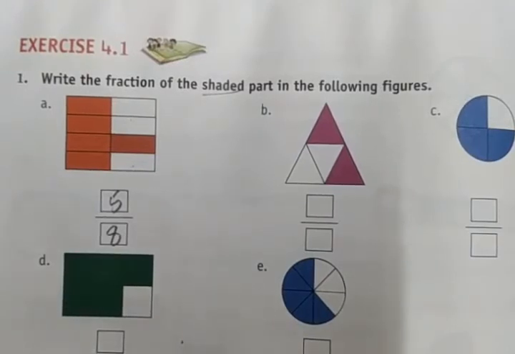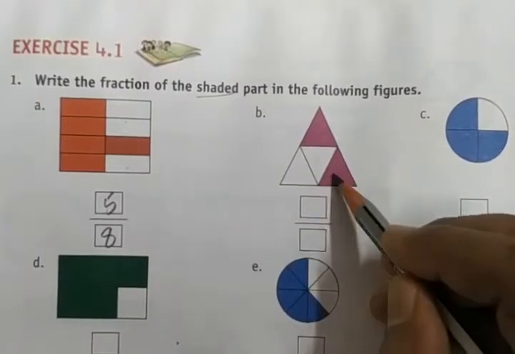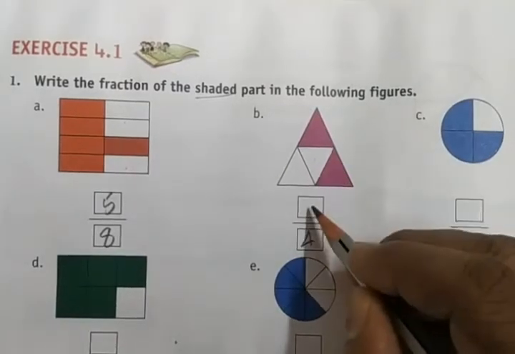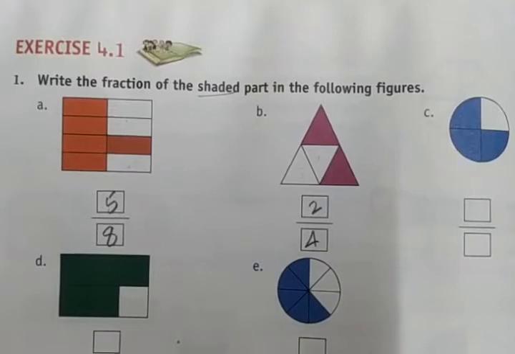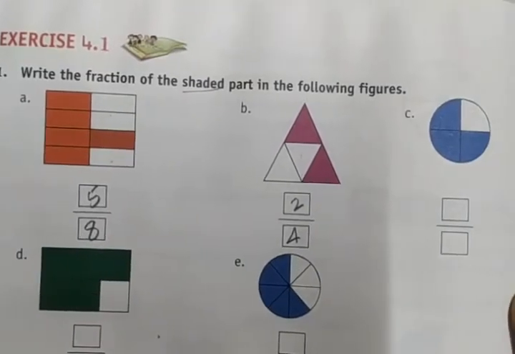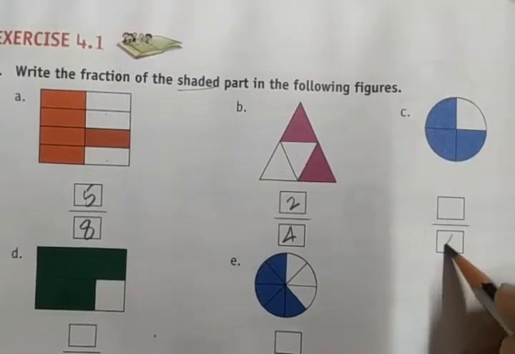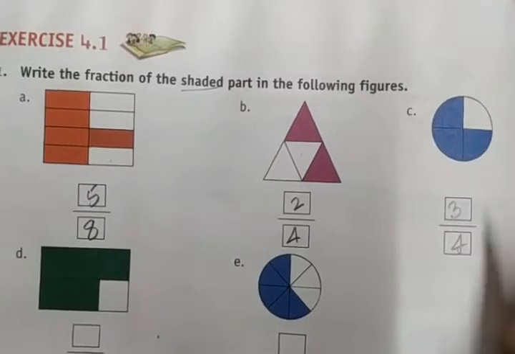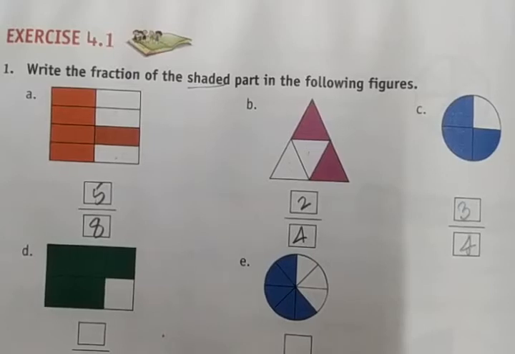5/8. Clear? Next is 1, 2, 3, 4. Out of 4 parts, 2 parts are shaded. Next, 1, 2, 3, 4 parts. Out of 4, 3 are shaded. 3/4. So 3 parts out of 4 parts are shaded.